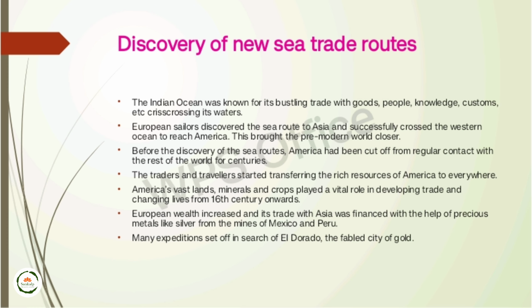How? Because America's vast land, minerals and crops played a vital role in developing trade and changing life from the 16th century onwards. European wealth increased, and its trade with Asia was financed with the help of precious metals like silver from the mines of Mexico and Peru. So the European countries gained importance rather than India and China, the Asian countries. The market was shifting towards Europe, and many expeditions were set up during that time.